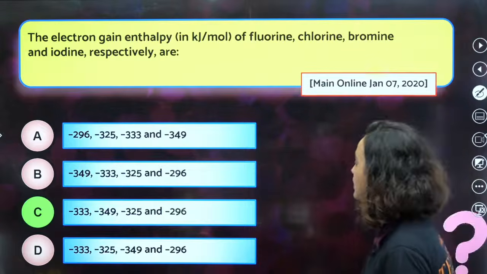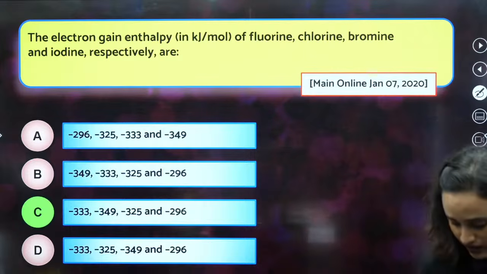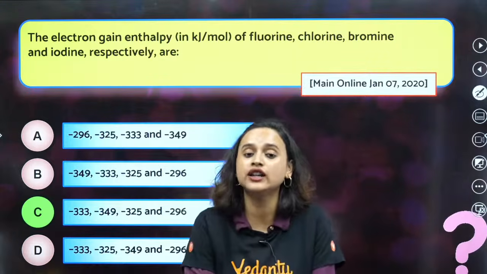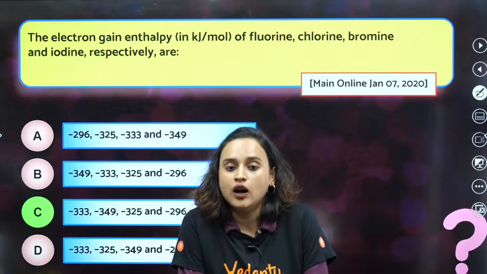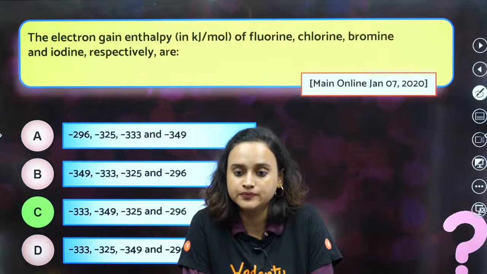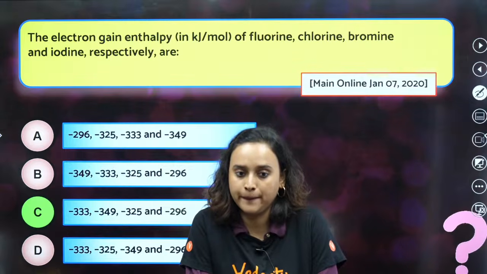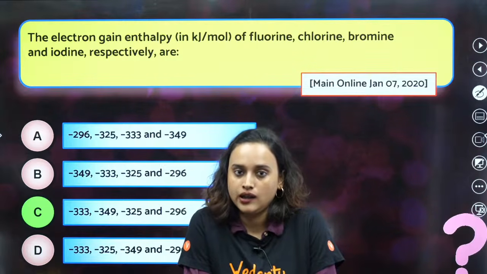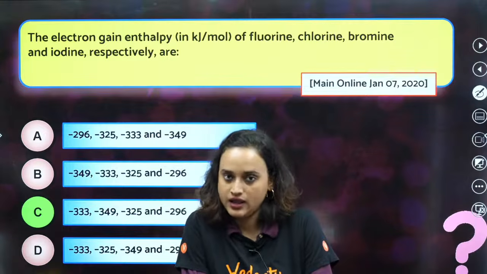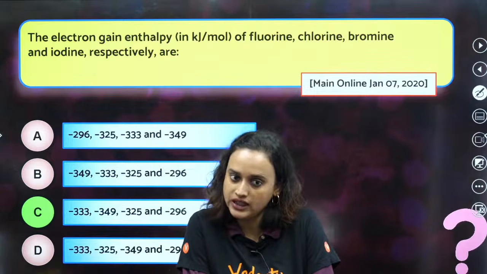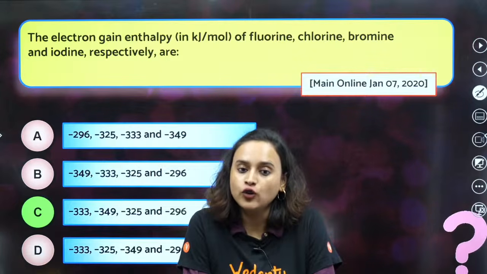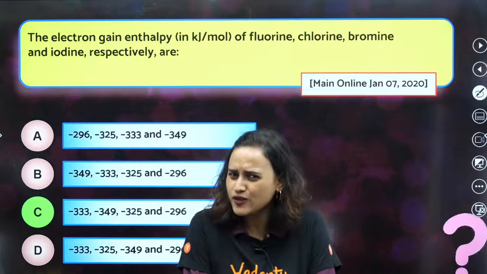It is the electron gain enthalpy. Tell me, how does electron gain enthalpy change from top to bottom? Chlorine has more. Iodine's electron gain enthalpy will be the least, then it will be definitely bromine, then chlorine and fluorine. Why is chlorine more? Why does fluorine have less?